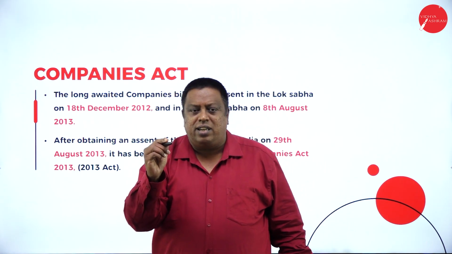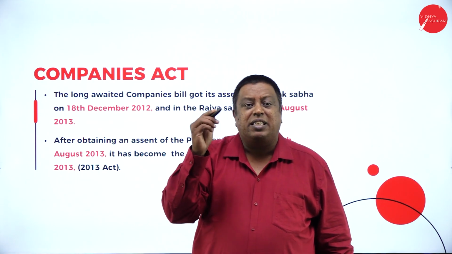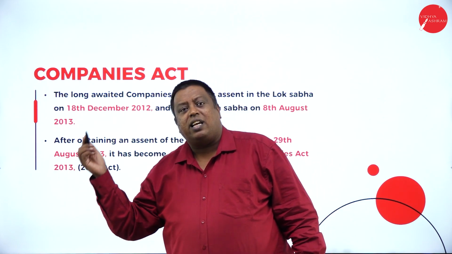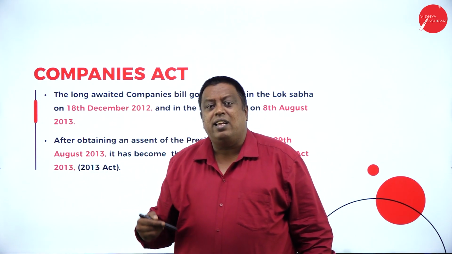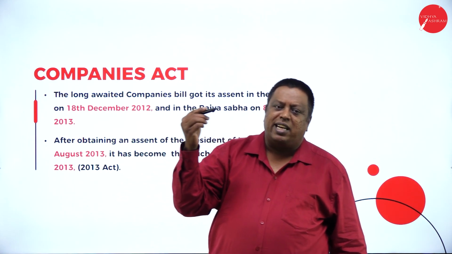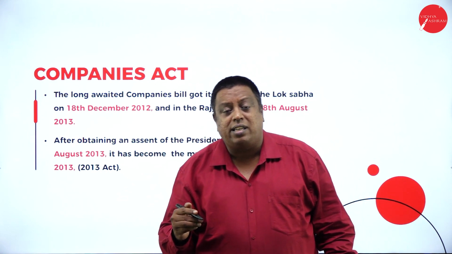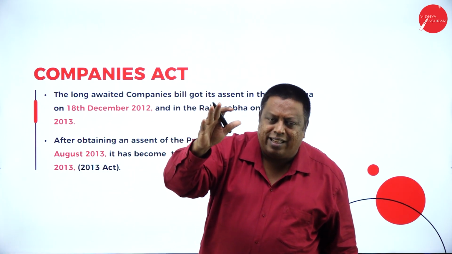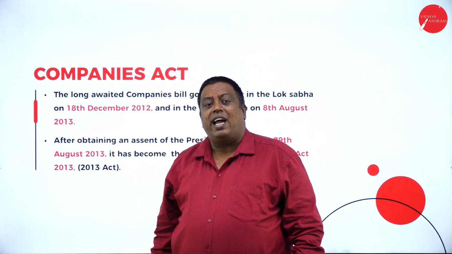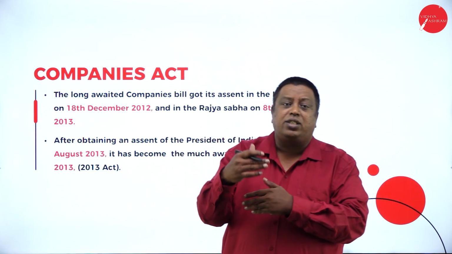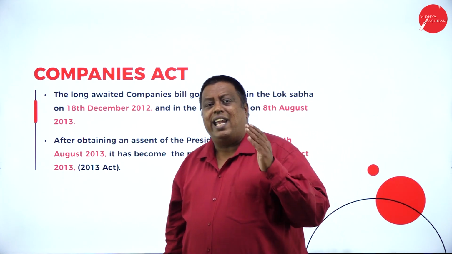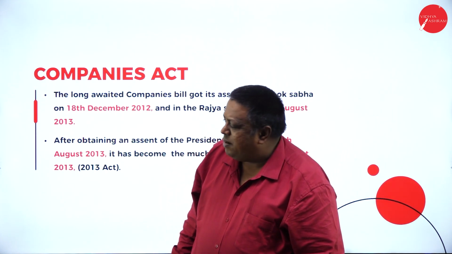This act was made to replace the Companies Act of 1956. They removed some barriers and provisions in the Companies Act of 1956 and made some new provisions in the Companies Act 2013. They also introduced new concepts in the types of company: they highlighted the one-person company, the small company, and the dormant company. They also modified certain rules and regulations for the company structure, which supports our young entrepreneurs in entering the company space.